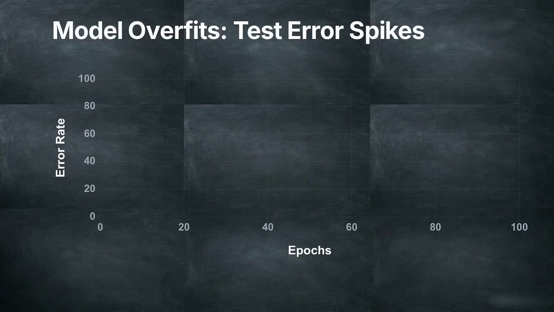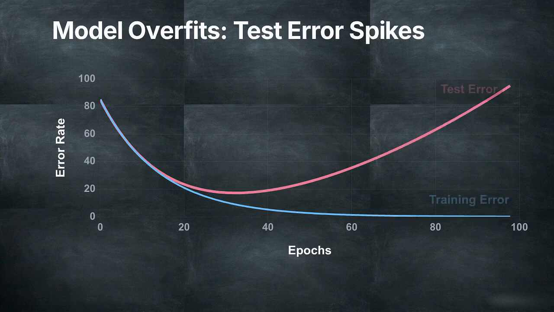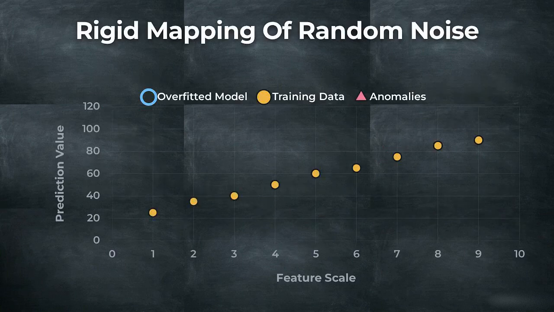This chart tracks model performance. A deep network can easily adjust its weights until its training error drops towards zero. But when we feed that same perfect model unseen test data, the error rate suddenly spikes. This mathematical failure is overfitting. A model overfits if an alternative hypothesis performs worse on training data, but produces fewer errors on test data.